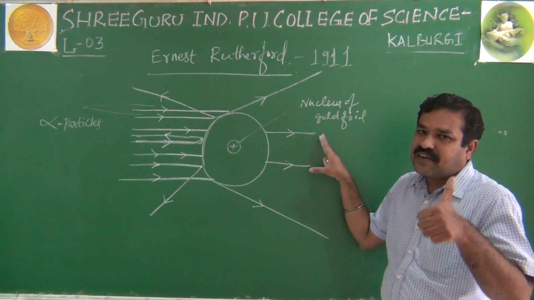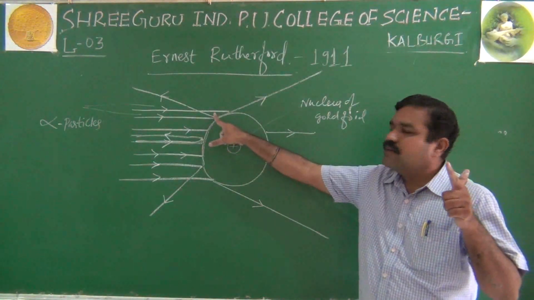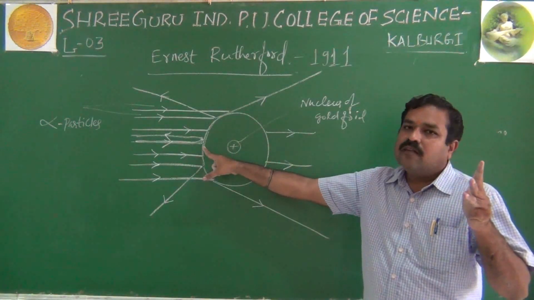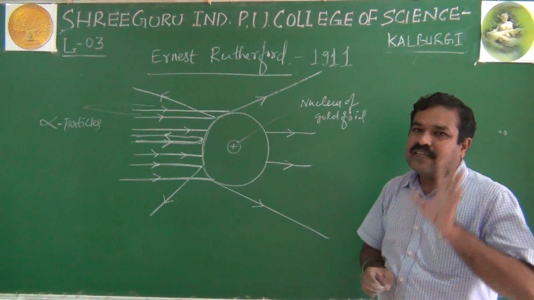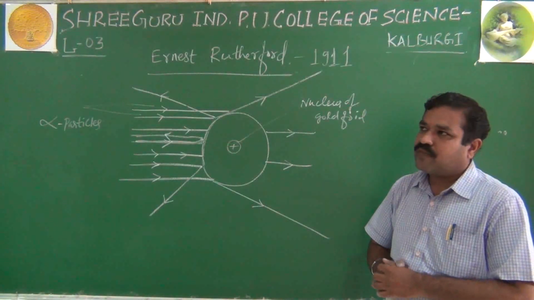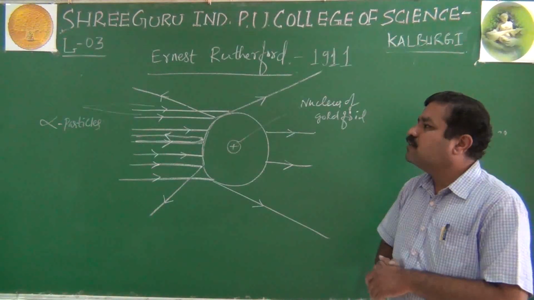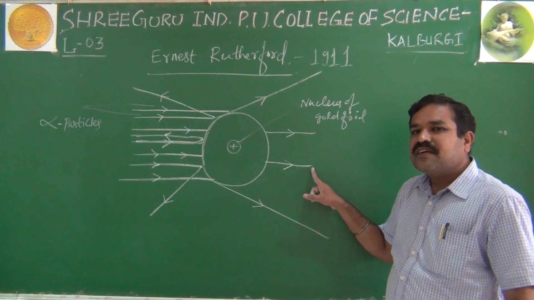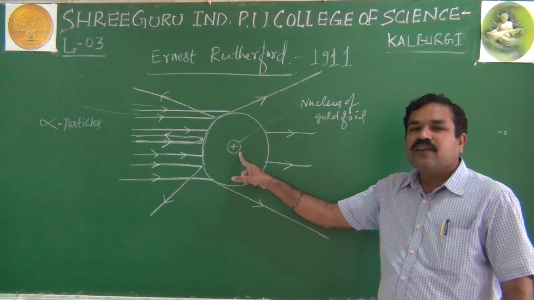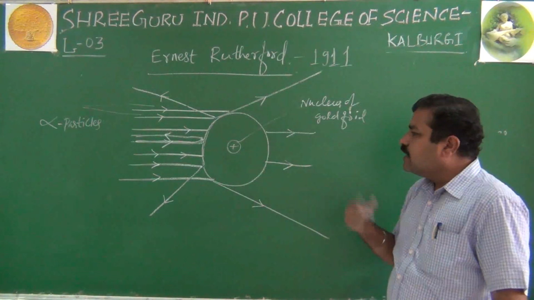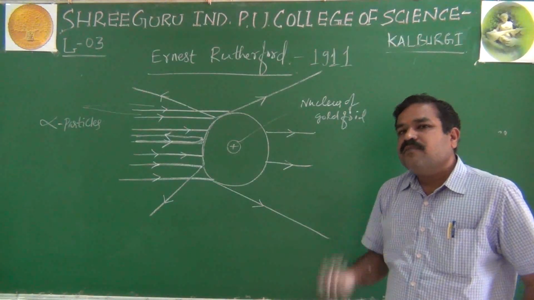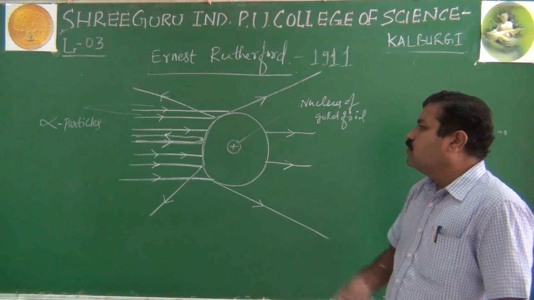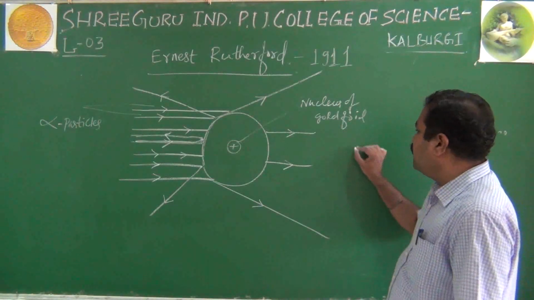Some rays move in a straight line, some rays are reflected at some angle, some rays are refracted at some angle, and some rays almost retrace their path at 180 degrees. These 4 observations were made, and from these observations he made conclusions. What is the conclusion? Some of the rays move in a straight line without deflecting or hitting the nucleus. What explanation does he give? Large empty space may be present inside the atom. Therefore, the volume of nucleus is very small compared to volume of atom.